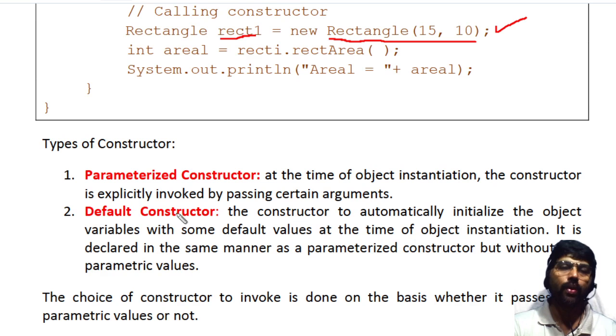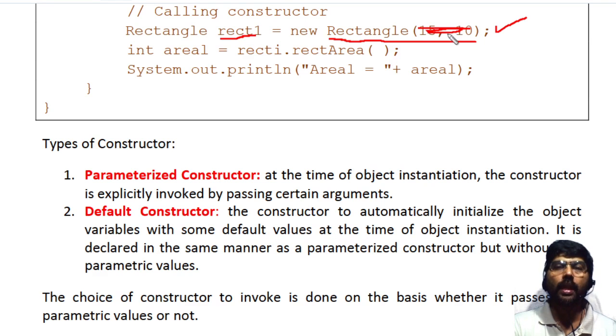The second one is called the default constructor. In the default constructor, we are not passing any parameter when you create an object. Till now, whatever objects we created, we were not passing any parameter to the constructor, so all these are default constructors.